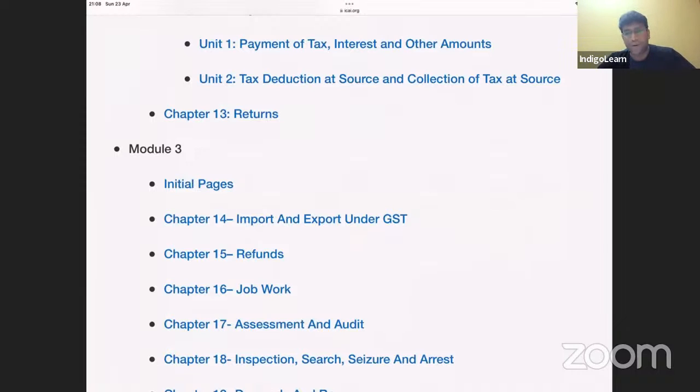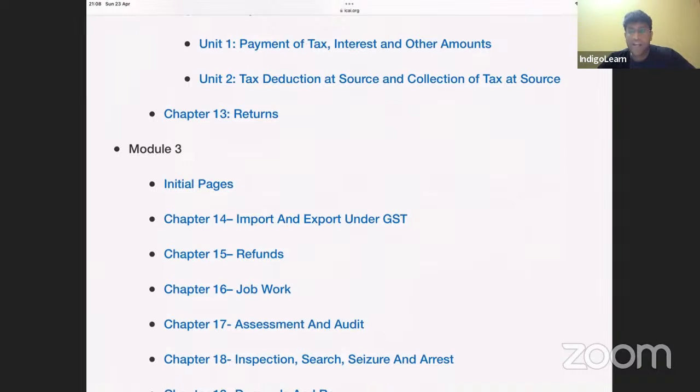And payment of tax, we know that when you have to pay tax, we'll always first utilize input tax credit. We all know how to utilize credit, CFNL students. I will not discuss how to utilize the credit. And if there is anything balance to be paid, we will pay using electronic cash ledger. And how will the balance come in cash ledger? First, we'll create a challan.